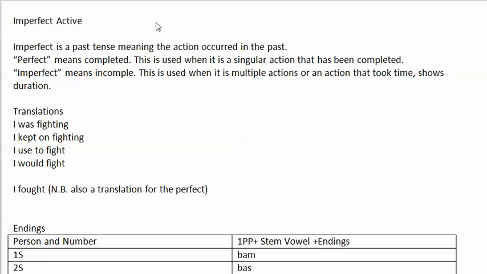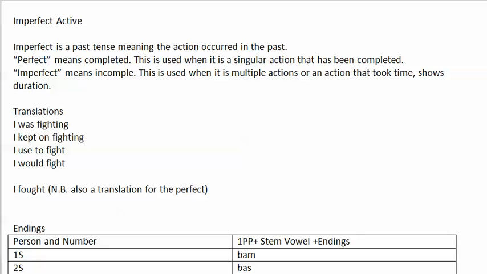So in this video, I'm going to go over the imperfect active notes that I went over in class today. So the imperfect active is a past tense, meaning this action occurred in the past. So how does this vary from the perfect?